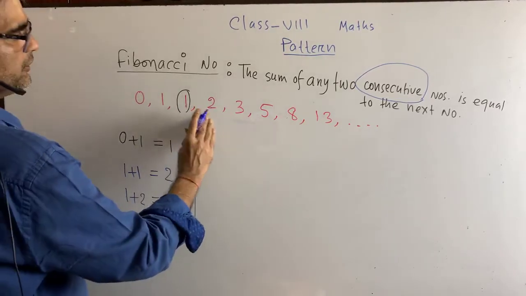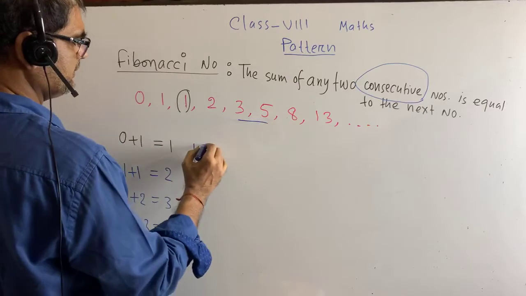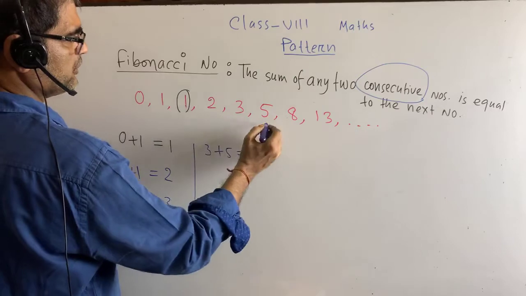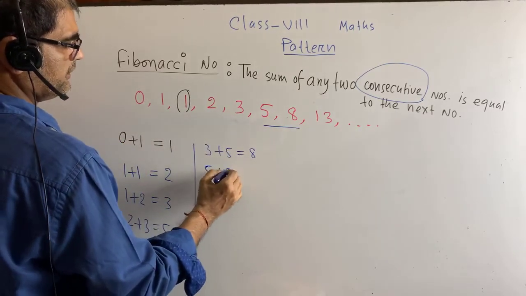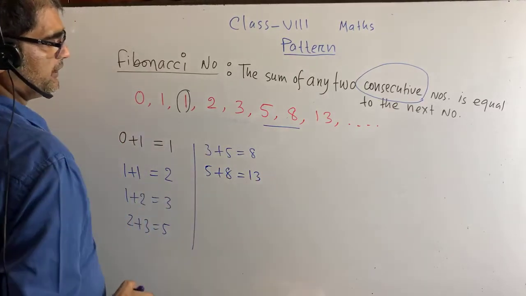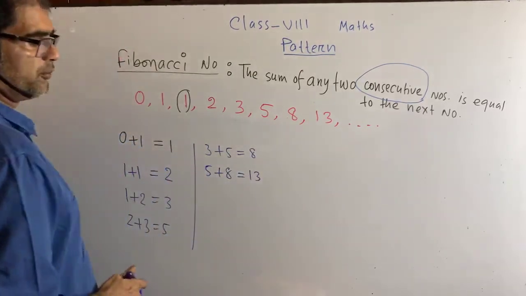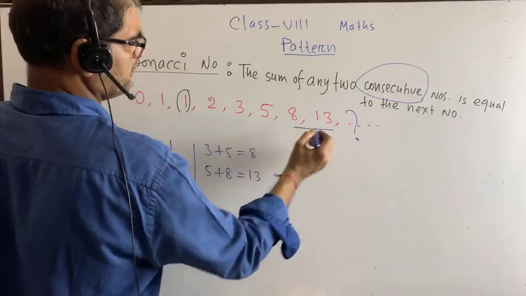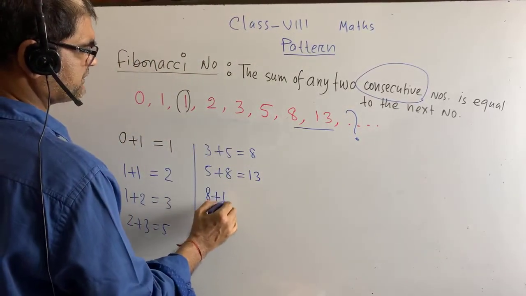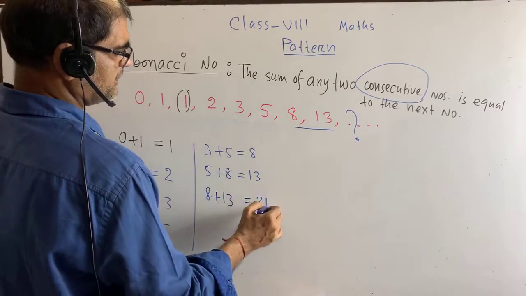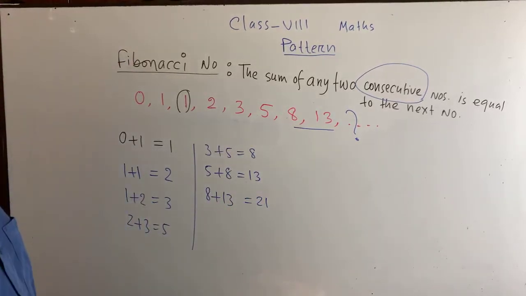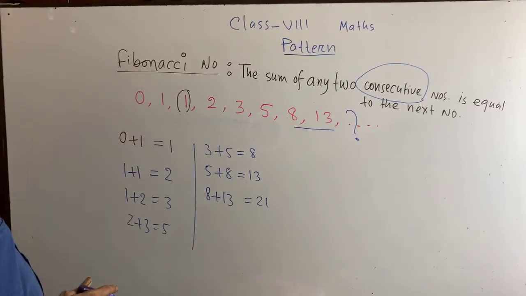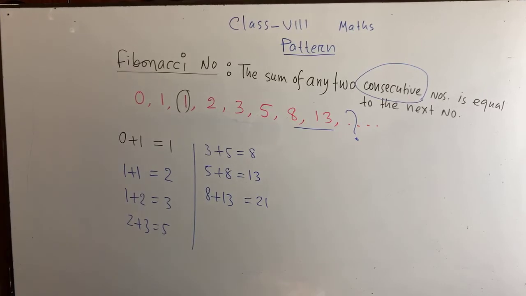If we consider 3 and 5, then we will get 8. If we consider 5 and 8, then we will get 13. Now the question is normally given, what is the next number? Suppose it is 8 plus 13, the answer is 21. So our next number is 21. Perhaps we have come to know, right? So what is a Fibonacci number?